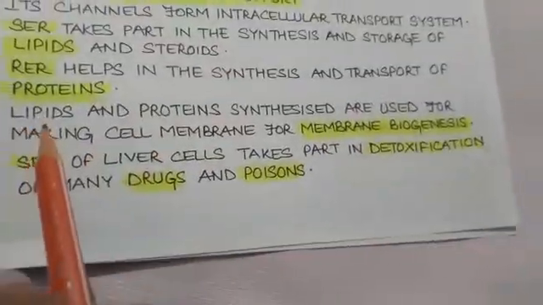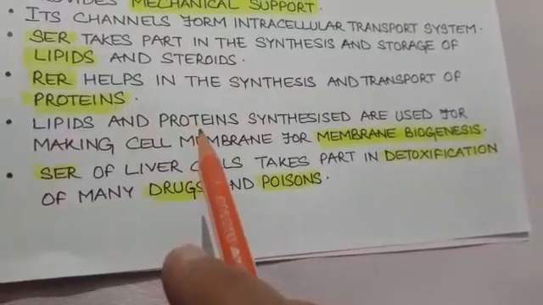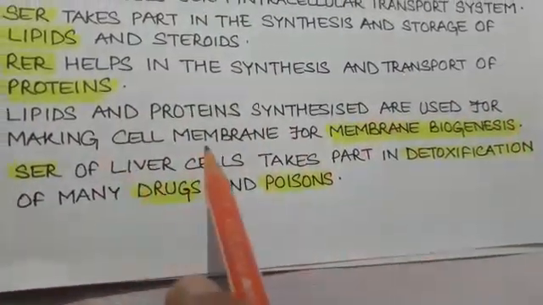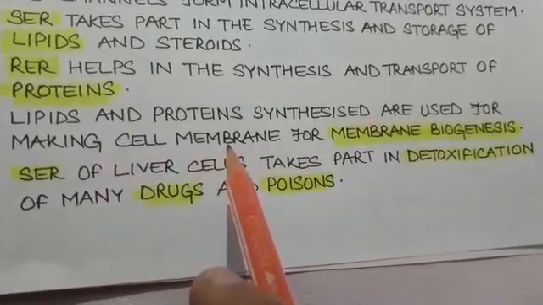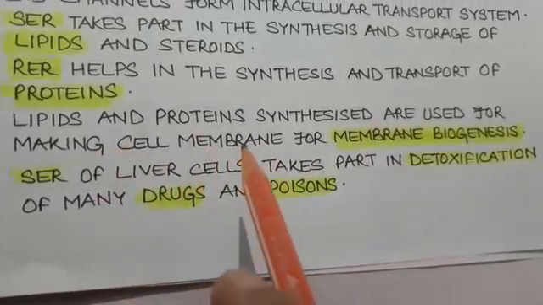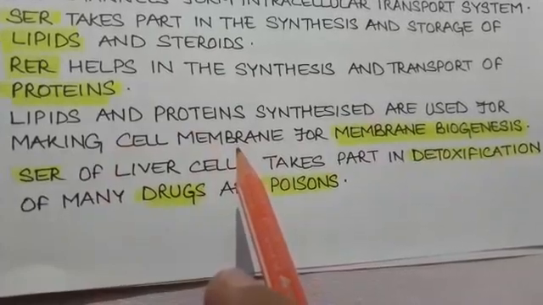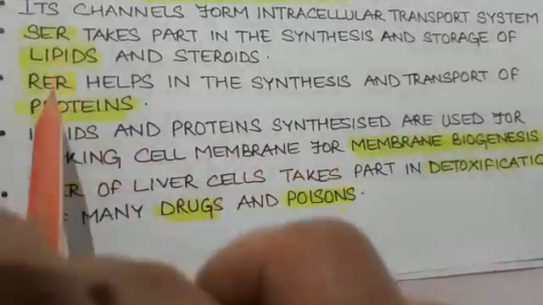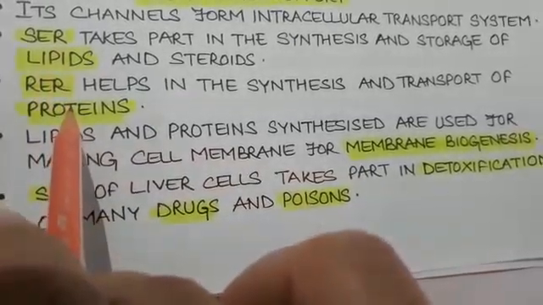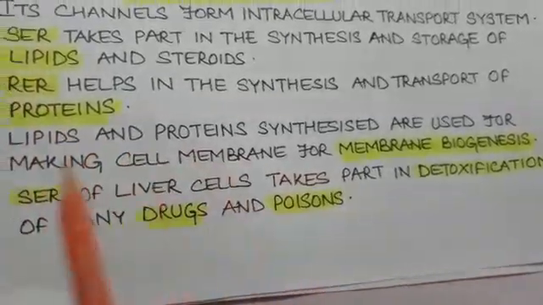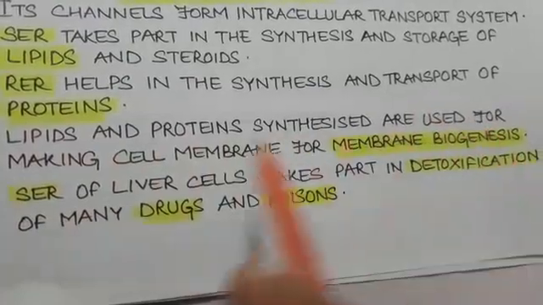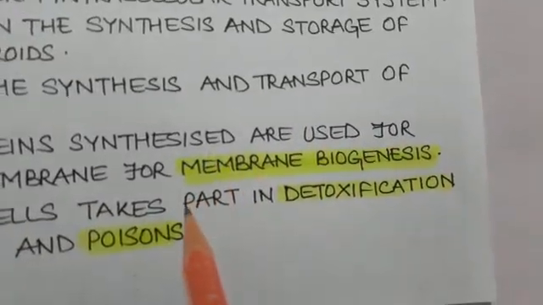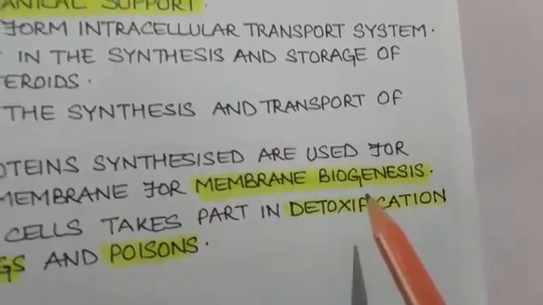Now, the lipids and proteins that are synthesized by endoplasmic reticulum are used for making cell membrane. As we have discussed in the previous video, plasma membrane or cell membrane is made up of lipids and proteins, also called lipoproteins. Since both these chemicals are synthesized in the endoplasmic reticulum, endoplasmic reticulum synthesizes cell membrane, and this process is called membrane biogenesis.